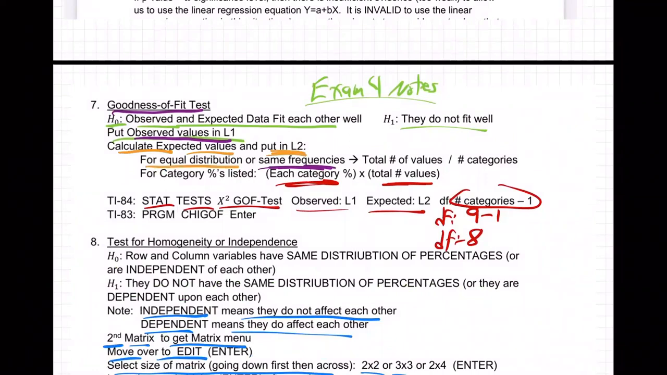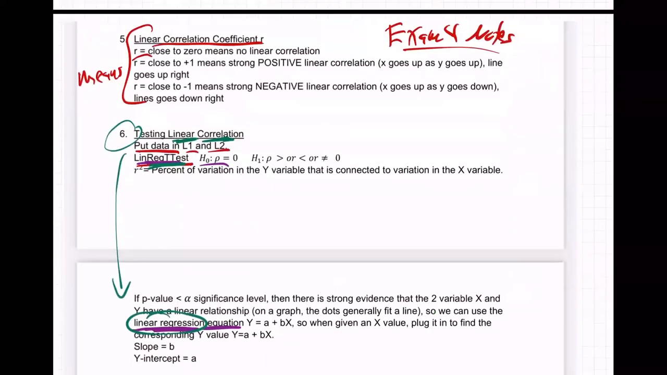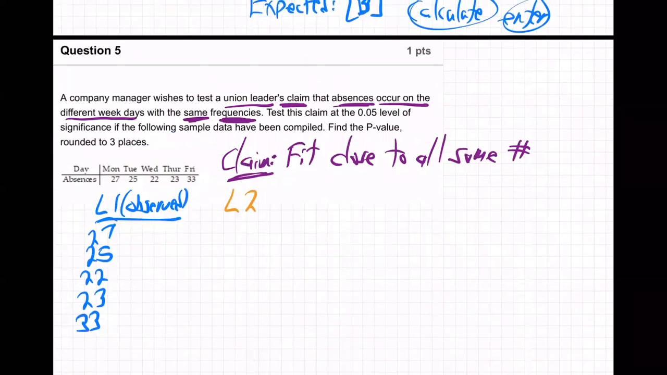Well, for equal distribution or same frequency, that's us, right? The union leaders are claiming they're really all the same. They fit with being the same. Take the total number of values and divide by the number of categories. So total number of values divided by number of categories.